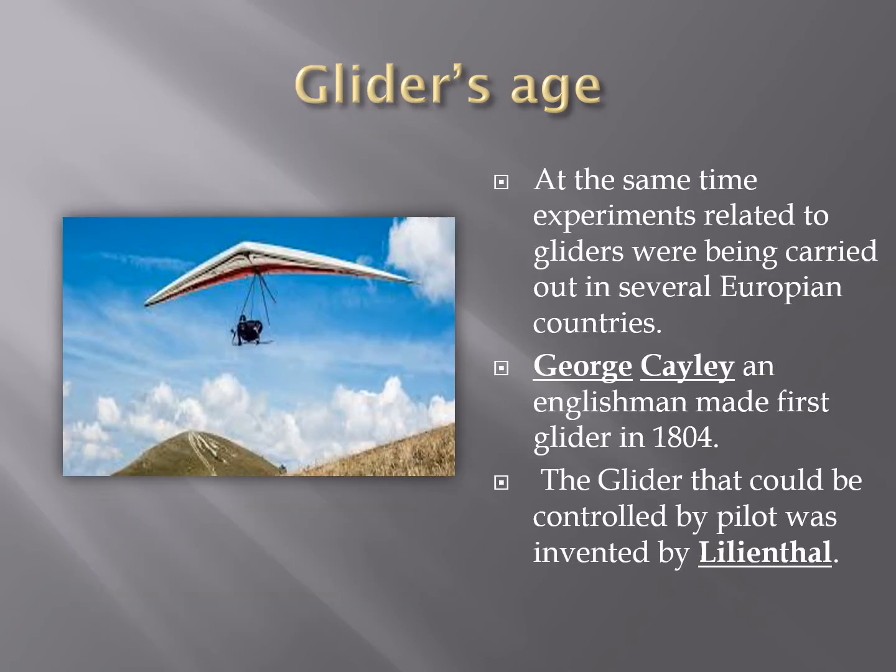Then came the glider age. At the same time, experiments related to gliders were being carried out in several European countries like Germany, Britain, and France. George Cayley, an Englishman, made the first glider in 1804. The glider that could be controlled by a pilot was invented by Lilienthal. This glider was the basis for the experiments done by Orville Wright and Wilbur Wright.